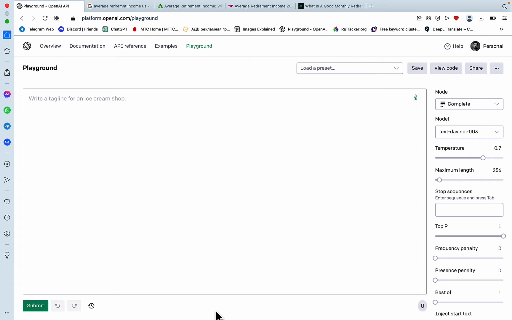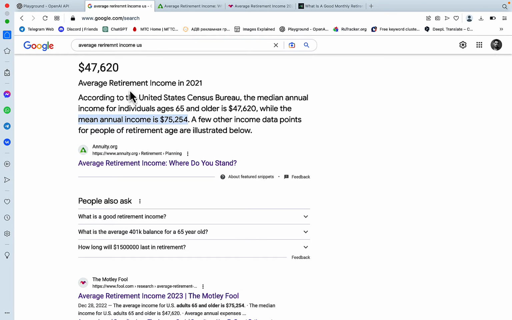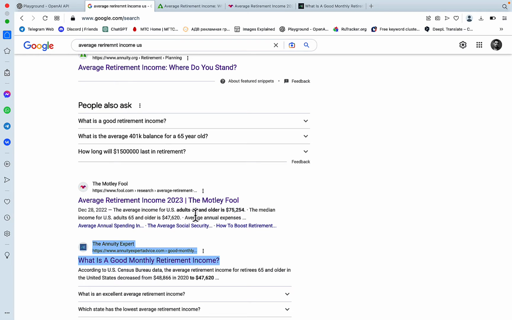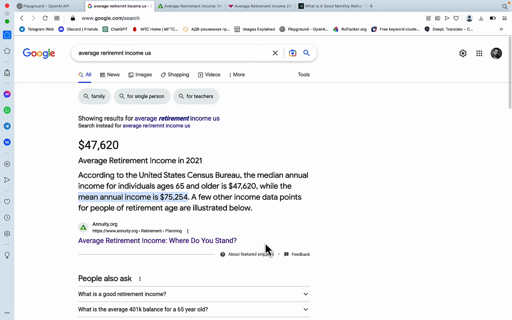So if you are like many of us or most of us, you can in fact make your ChatGPT factual. And the way to do it is to choose a factual niche. And in this example, I'll be talking about the average retirement income US. And we can see that there is actually a concrete number, which is 47,000. And this URL states the 47,000 as well. This one mentions the same figure.